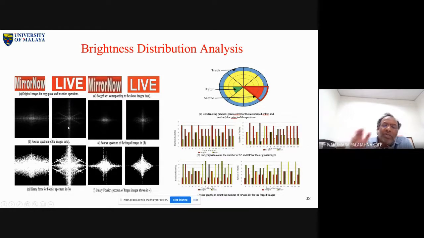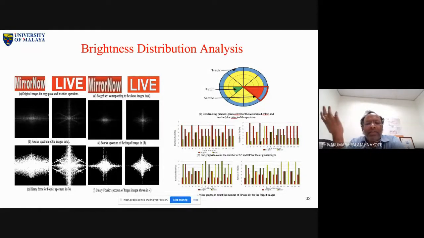Fourier transform, I think you know very well that it gives a spectrum. This is a binary spectrum. Look at the original images, the spectrum looks like this. See this one. Now look at the forgery. It is totally different. Totally different, right? Compare this and this and this. This is totally different. That is the observation here.